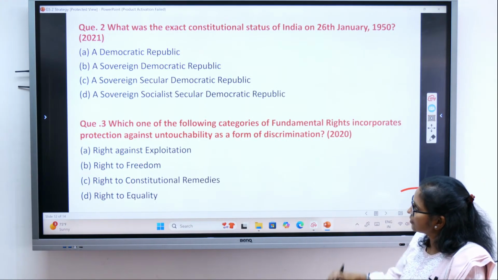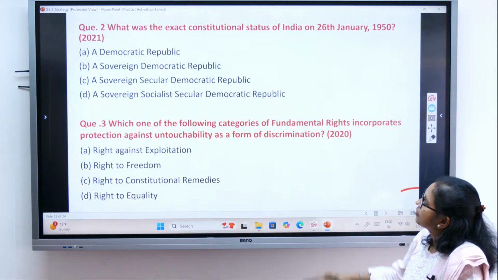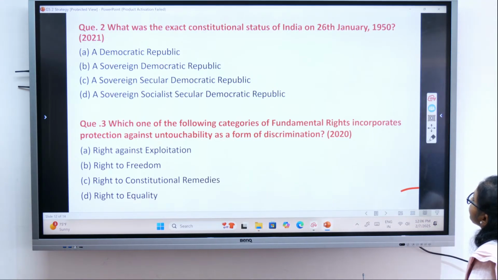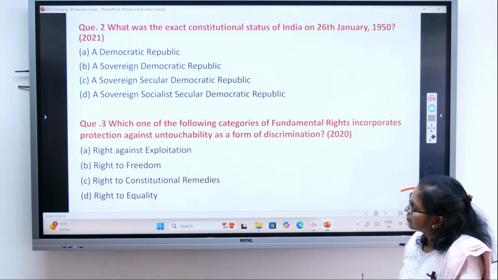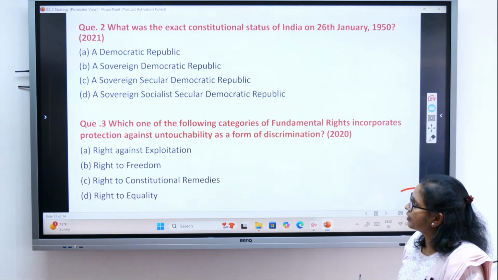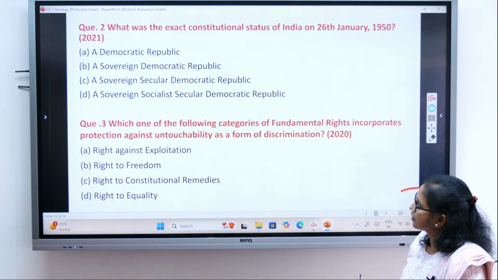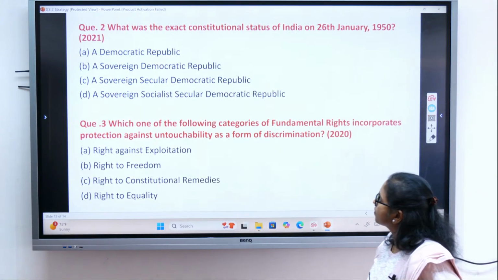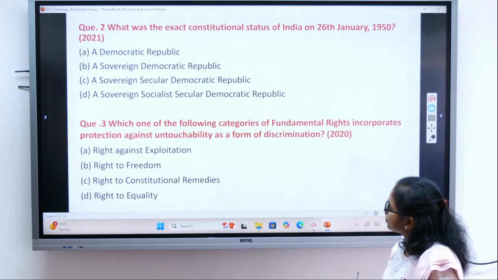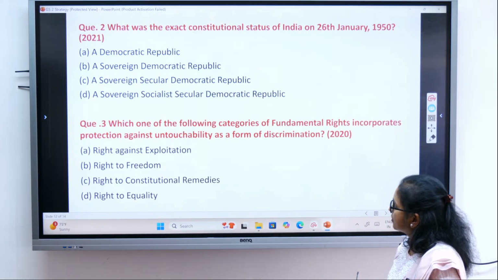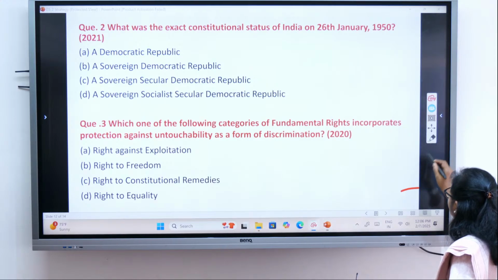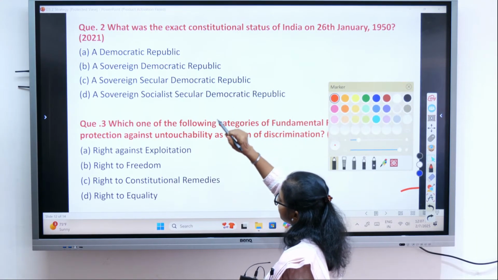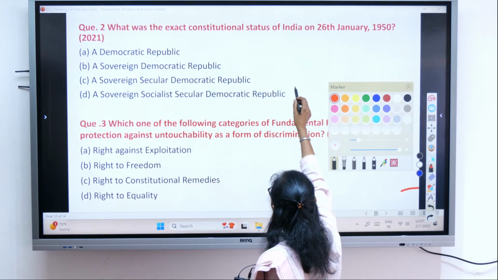Look at this second question. What was the exact constitutional status of India on 26 January 1950? This is from 2021 prelims. A, a democratic republic; B, a sovereign democratic republic; C, a sovereign secular democratic republic; D, a sovereign socialist secular democratic republic. So again, this is also a very easy question. I have picked a very easy question. But again, if you have not revised it well, you may do wrong here also.